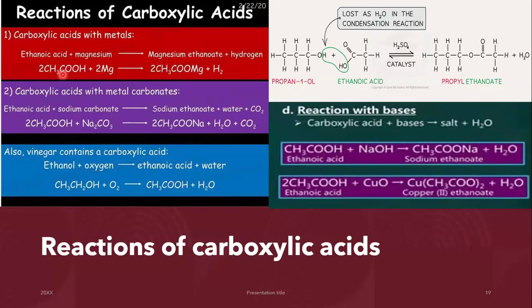Whenever a carboxylic acid becomes a part of a compound, we change the name. We don't write acid anymore. We write ate, A-T-E. So if ethanoic acid is becoming a part of a salt, it will become ethanoate. If it was propanoic acid, it would become propanoate, right? So we have magnesium and we have ethanoic acid. So we get magnesium ethanoate, salt, and hydrogen gas.